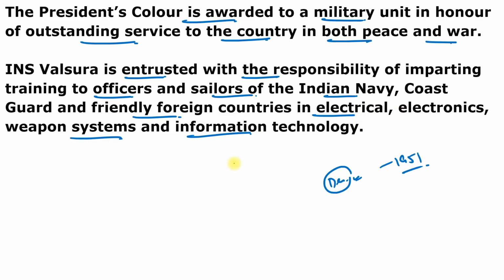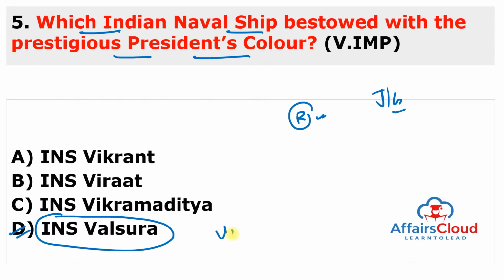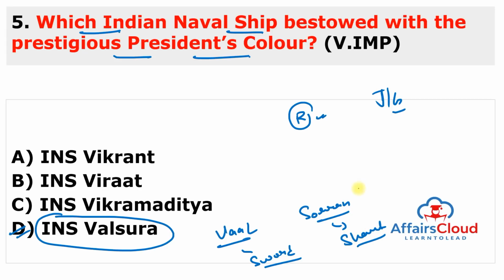And you can also remember the name Valsura was derived from the combination of 2 words. One is Val and second is Sura. Both are Tamil words. Val stands for sword, and Sura stands for shark. So this is Tamil origin. So remember, this is INS Valsura. Just remember the question as same as in slide.